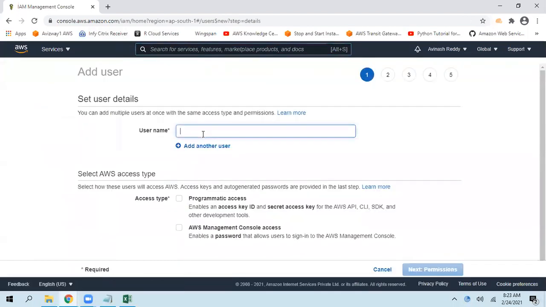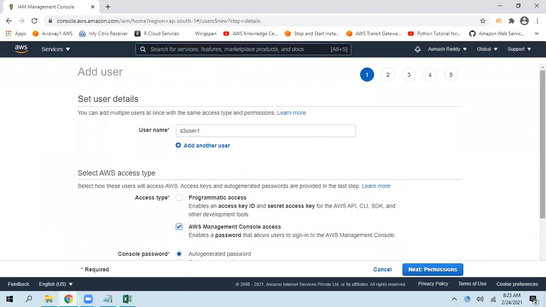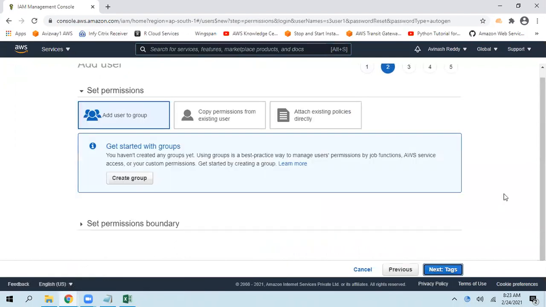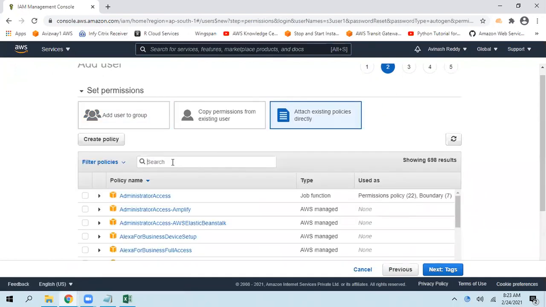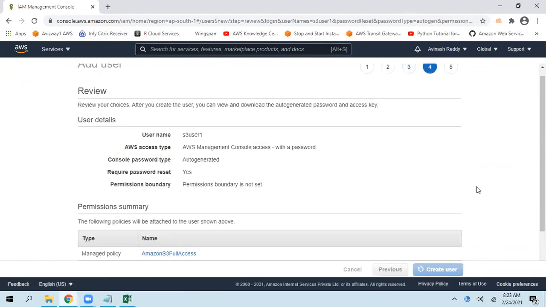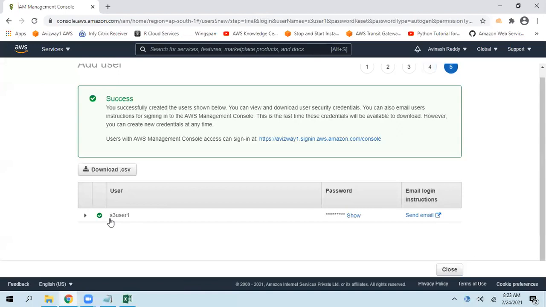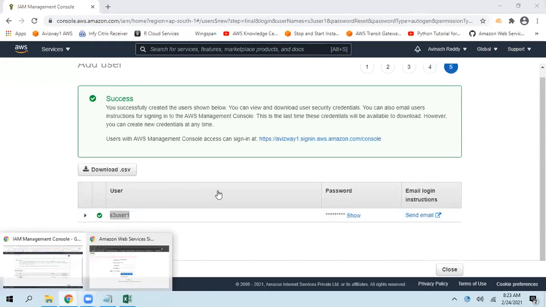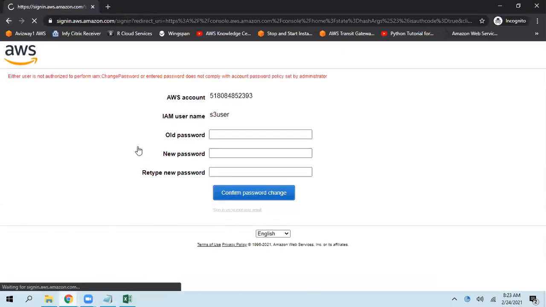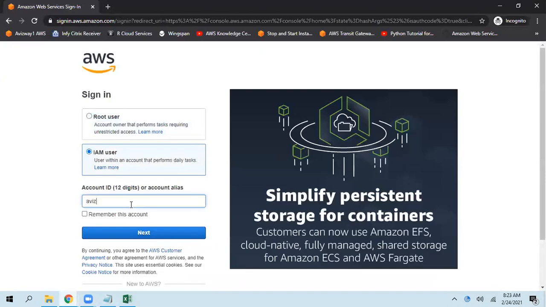Add user, S3 user 1, and I'm selecting management console access. Auto generate password, user must create a new password. Then here I'm giving S3 full access, tags, review, create user. So here is the sign in link. Let me select IAM user. The account alias is Avisway1.